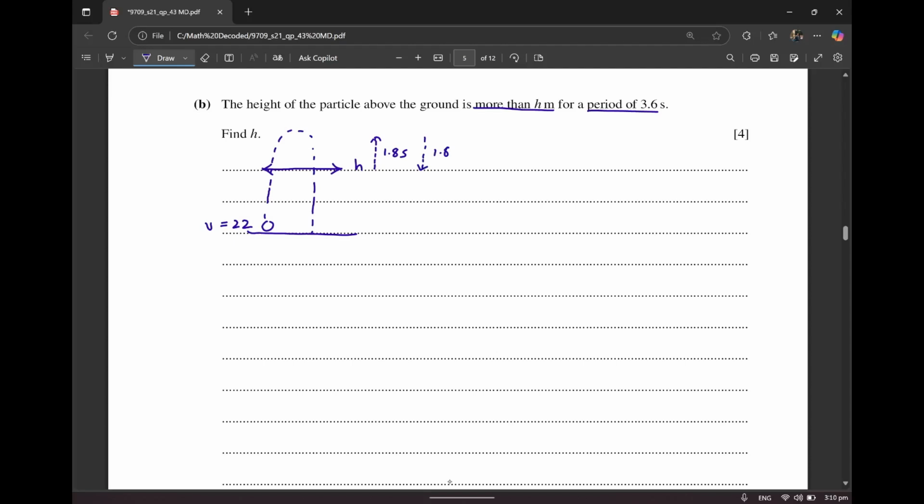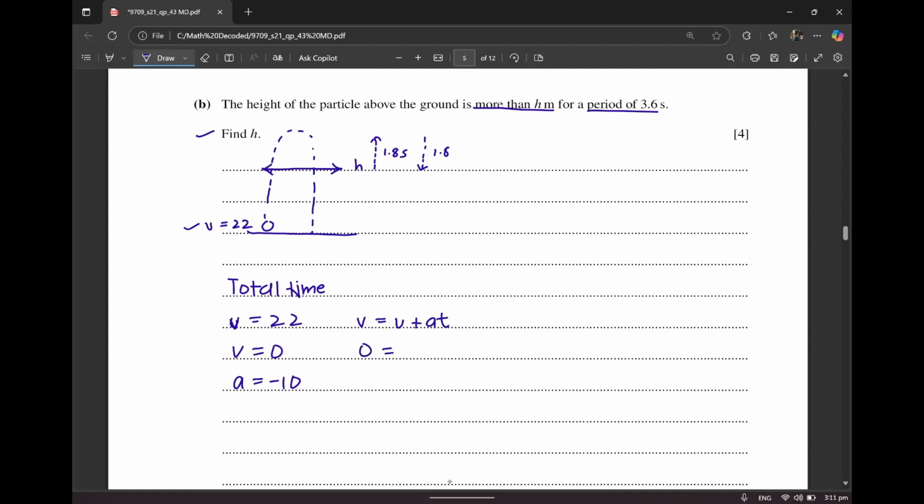So if I could figure out the total time from this point to this point, that would help me out. So let's find out the total time. The total time is going to be, I have u is equal to 22. It's always better if you write down the variables that are given to you. It's going to prevent confusion. And a is minus 10. So I'll basically say v is equal to u plus at. That's the best equation over here.